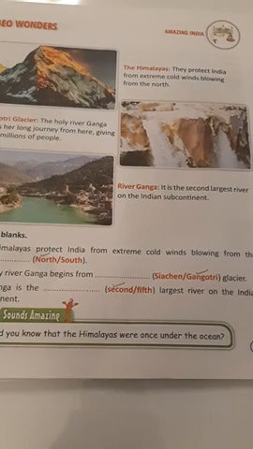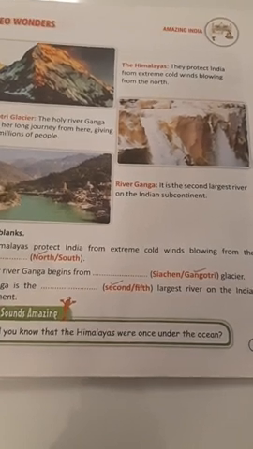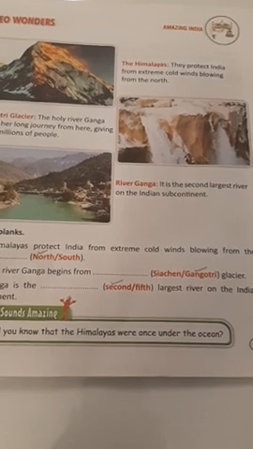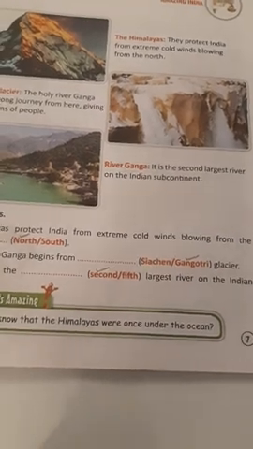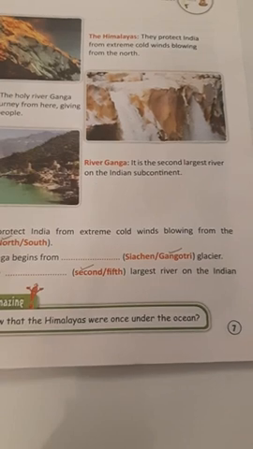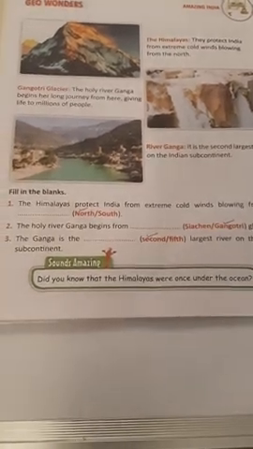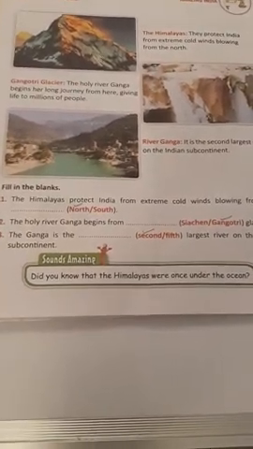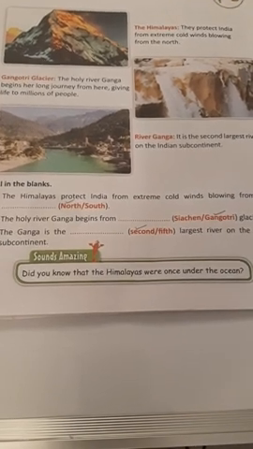Now see the third picture, River Ganga. It is the second largest river on the Indian subcontinent. Ganga River got its name after the Hindu goddess Ganga and it is considered very sacred. Ganga River flows through India and Bangladesh, and in Bangladesh it is called River Padma. The water of River Ganga is very fertile and is used for agriculture purposes.